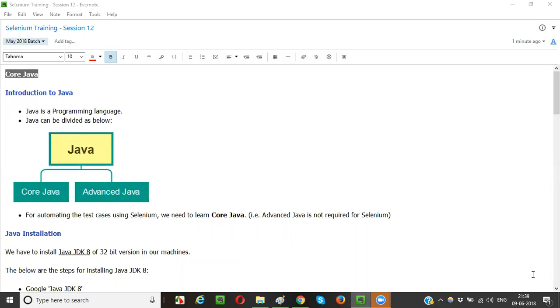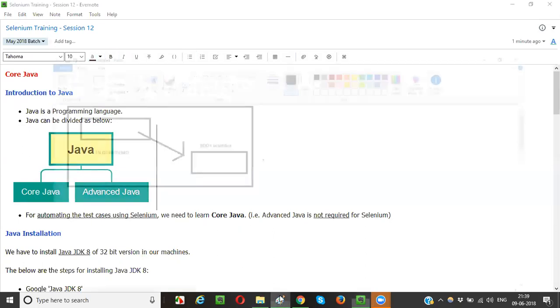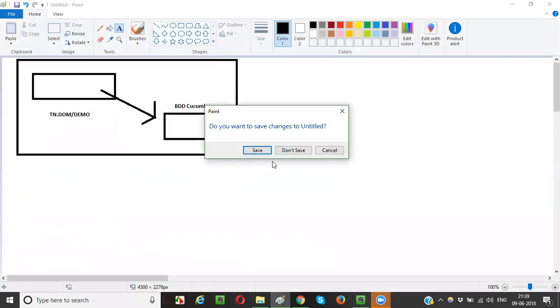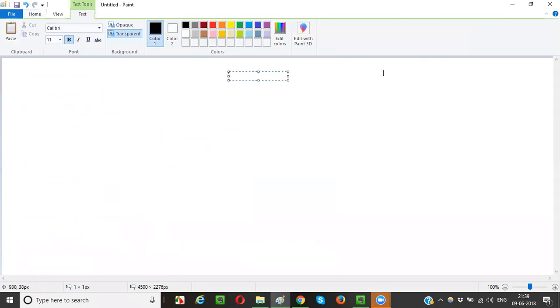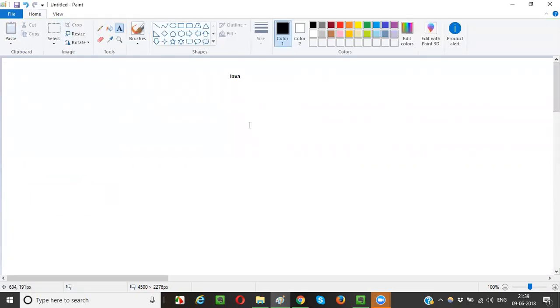Let me move ahead. So what is Java? Java is a programming language. There are many different types of programming languages. Java is one programming language.